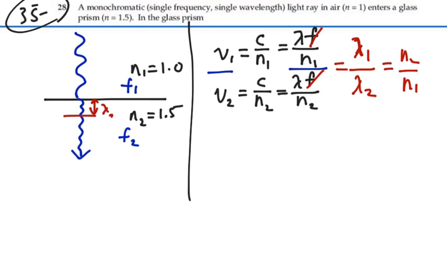So here's wavelength 2, and here's wavelength 1. And hence, because the wavelengths change, the velocities change, the frequencies remain the same. So our answer on this one is the frequency is the same, but the wavelength is smaller in the glass than it is in the air.